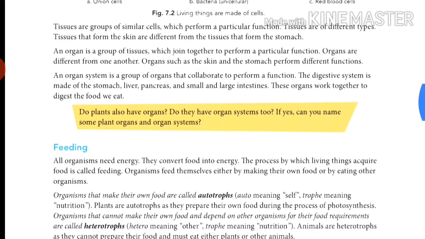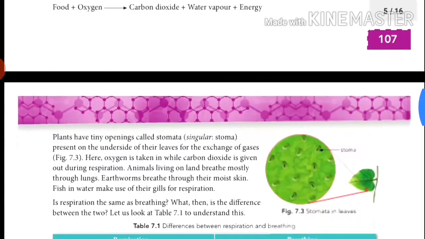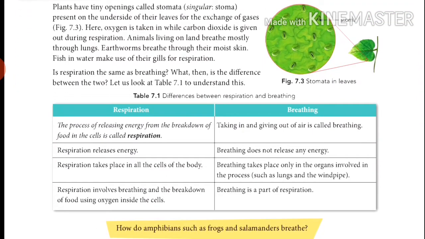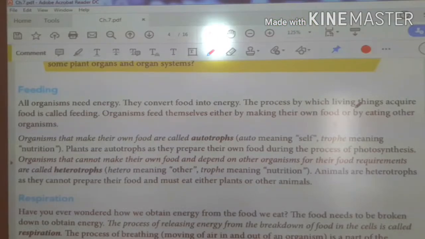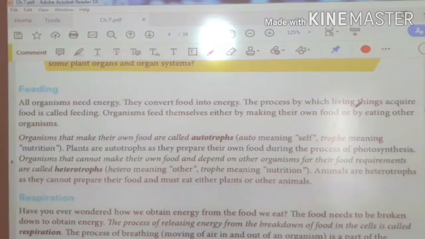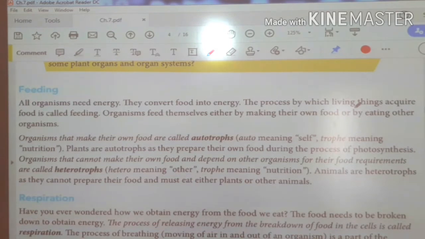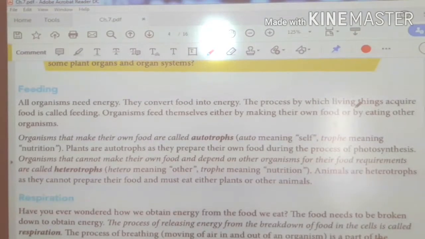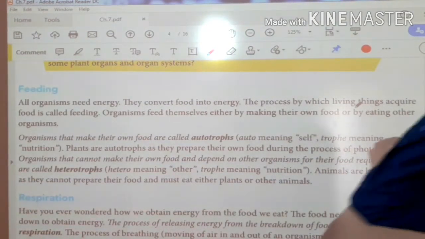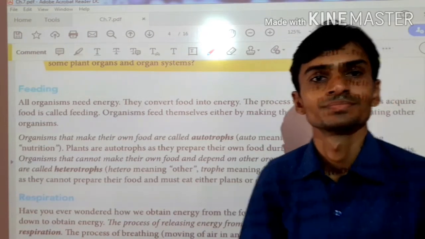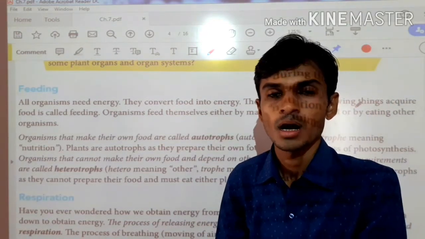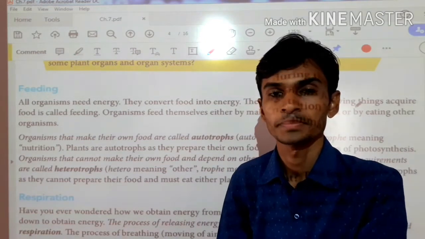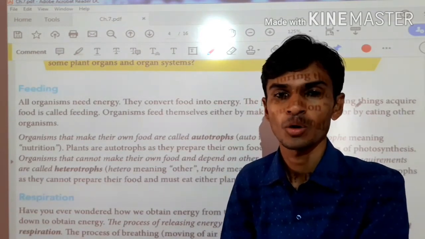Now today, what are we going to discuss? We are going to discuss feeding and respiration. Then we will learn what the difference is between respiration and breathing. Okay guys, let's start. Our today's topic is feeding, one of the characteristics of living organisms.